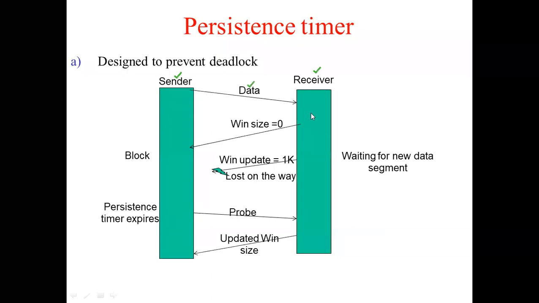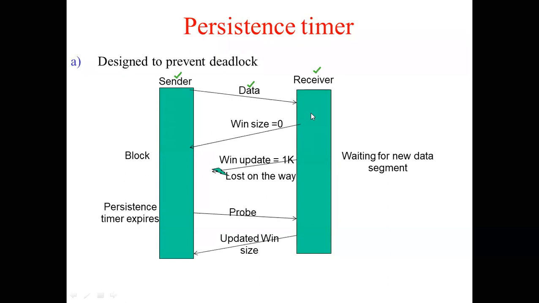Now after the data packet comes to the receiver, imagine the receiver's buffer has become full. So immediately after the receiver's buffer becomes full, the receiver will send back the acknowledgement, and it will also send window size equal to 0. Now when this window size equal to 0 comes to the sender, the sender blocks itself. Why does it block? Because the receiver's buffer has become full. If it transmits any more data, the receiver's buffer will overflow. To avoid that, the sender will block.